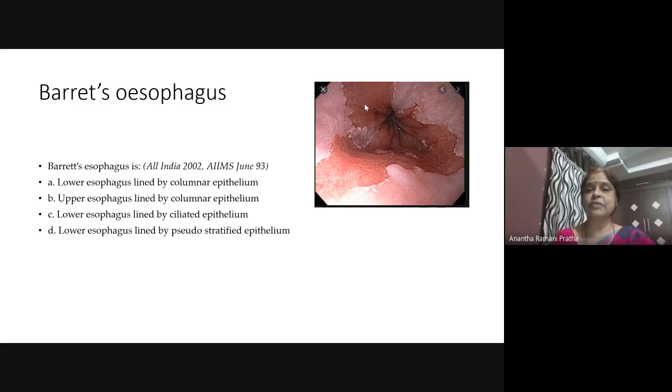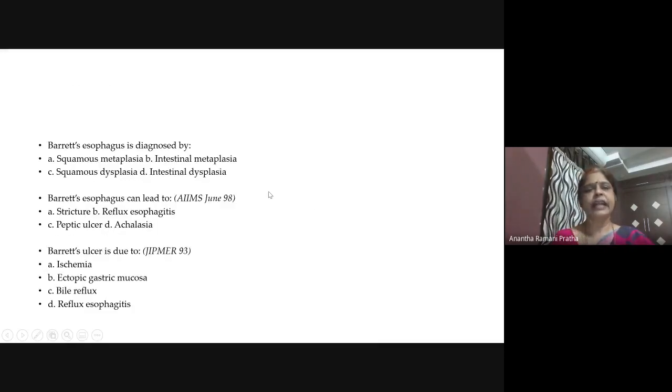Barrett's esophagus is a pre-malignant condition. Just remember: lower esophagus lined by columnar epithelium, and once there is intestinal metaplasia, we call it Barrett's esophagus.